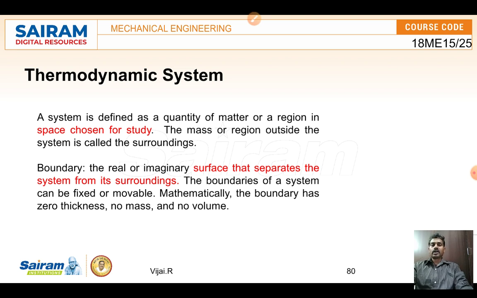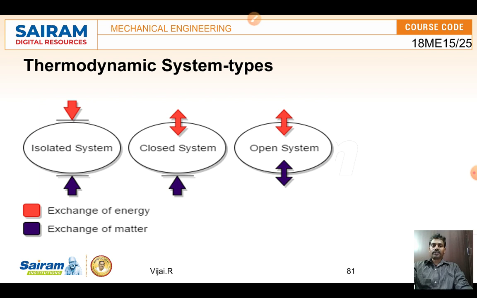Then what is a boundary? The boundary is the surface which separates the system and the surroundings. That's what we call the boundary. So there are three important terms: system, boundary and surroundings. The boundaries of a system can be fixed or movable. Boundaries normally have zero thickness, so there is no mass and no volume. Next we will see the different types of thermodynamic systems.